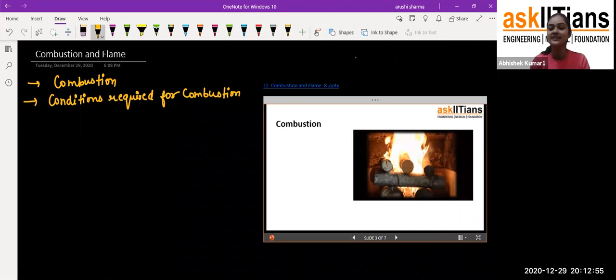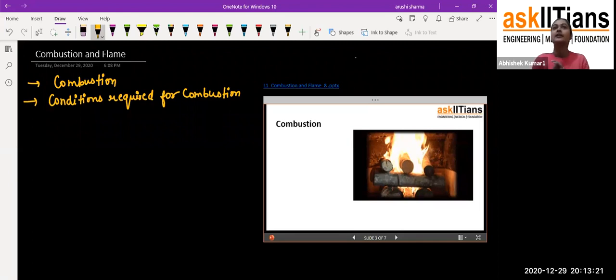In winter, some houses use electrical heaters, but have you ever seen some people using wood for burning so that they can get heat from it? Yes, this is an example of combustion. But how it is an example of combustion, we'll come to know.